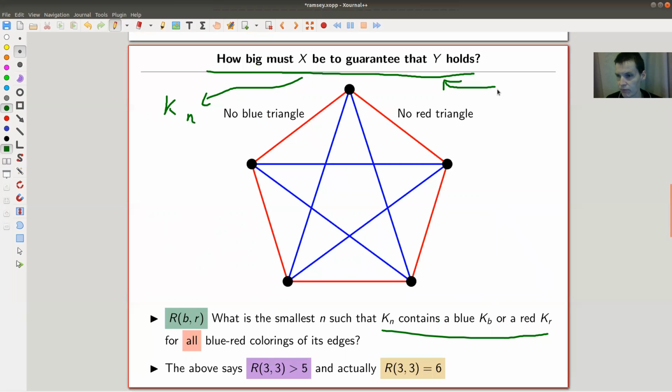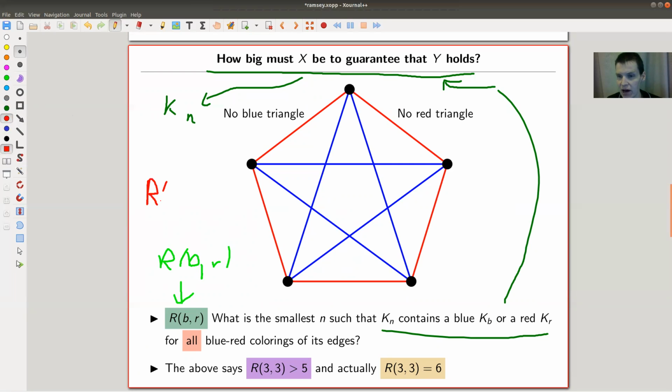Kn contains certain subgraphs, and I will explain that in this example in a second. So I have this number here, which people usually call R, blue-red, right? 2 colorings, blue-red. And so what's the smallest n such that Kn contains either a blue Kb or a red Kr?